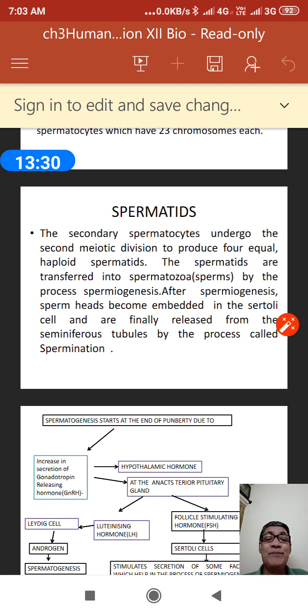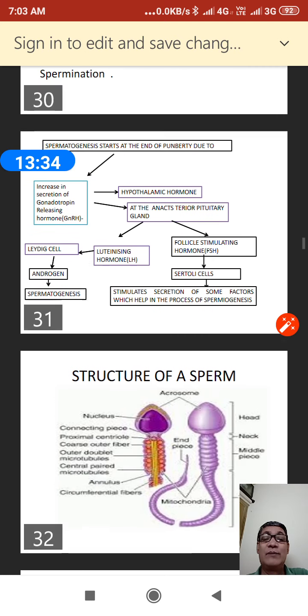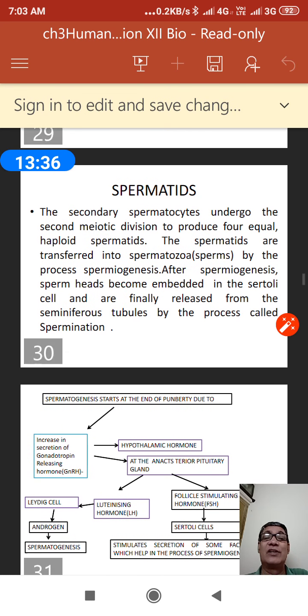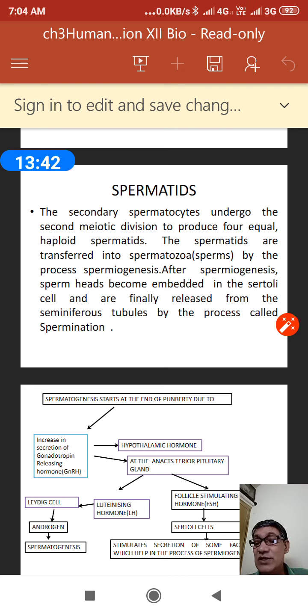The hypothalamus is a part of the pituitary. From the hypothalamus, one hormone is secreted, which is called gonadotropin releasing hormone.